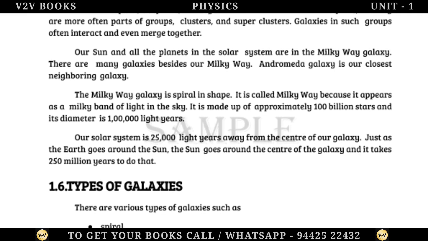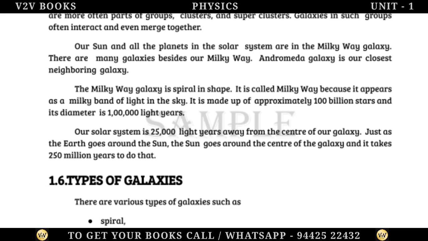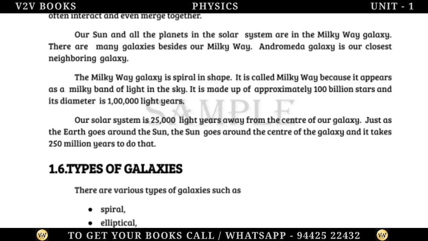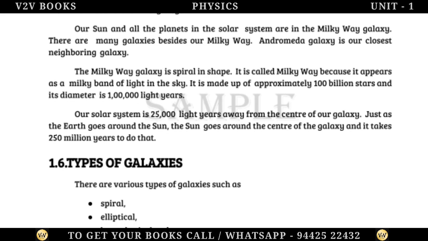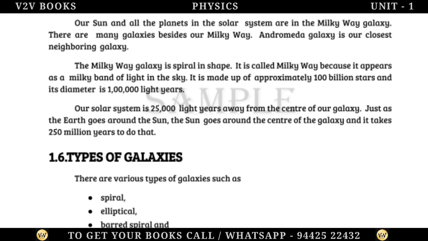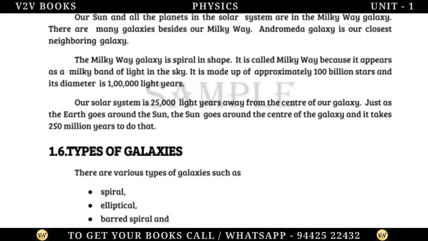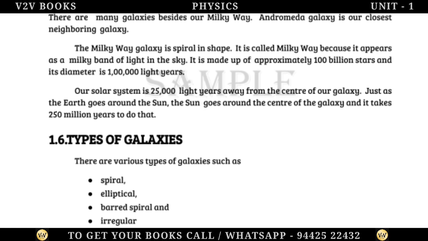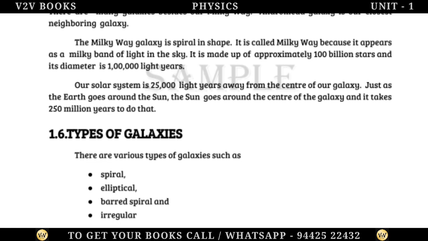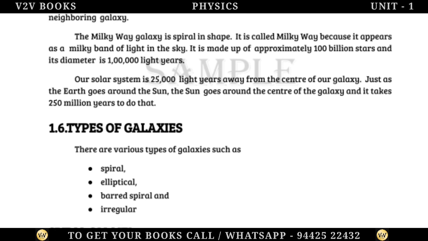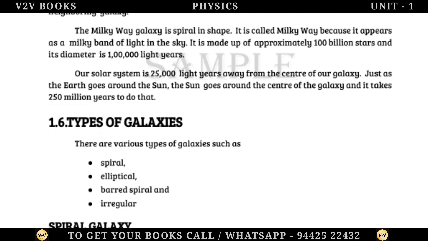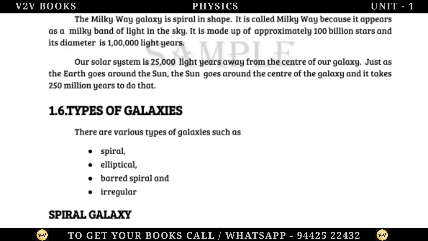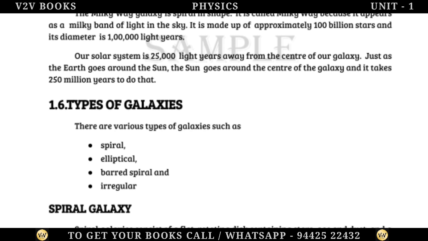Andromeda Galaxy is our closest neighboring galaxy. The Milky Way galaxy is spiral in shape. It is called Milky Way because it appears as a milky band of light in the sky. It is made up of approximately 100 billion stars and its diameter is 1 lakh light-years. Our solar system is 25,000 light-years away from the center of our galaxy. Just as the Earth goes around the Sun, the Sun goes around the center of the galaxy, and it takes 250 million years to do that.